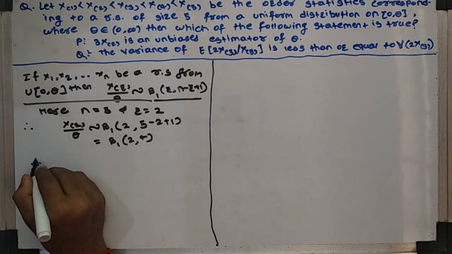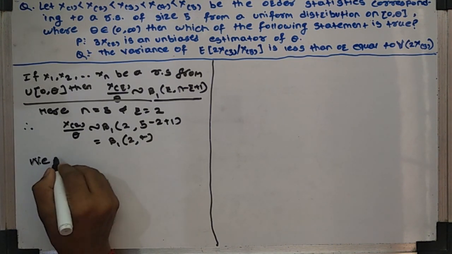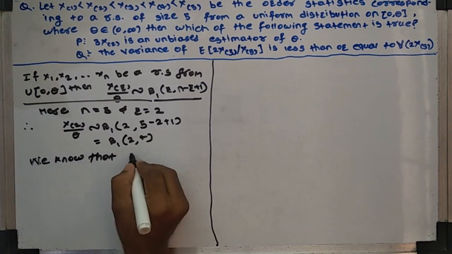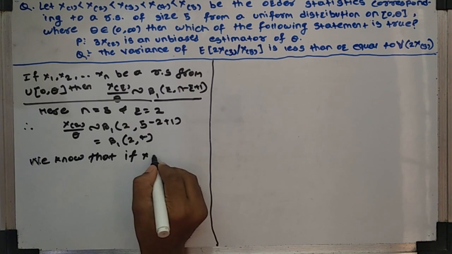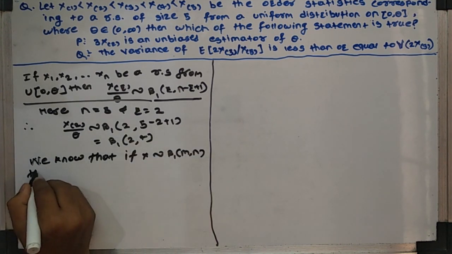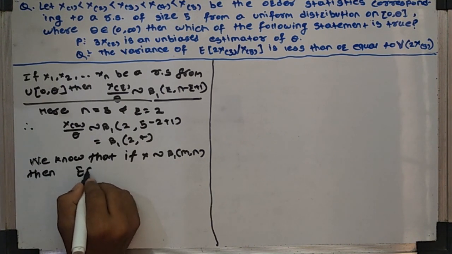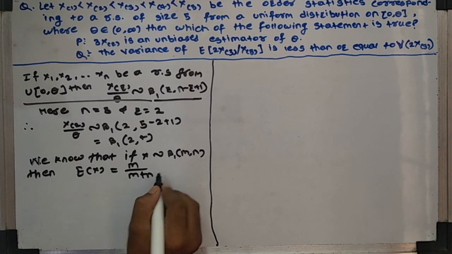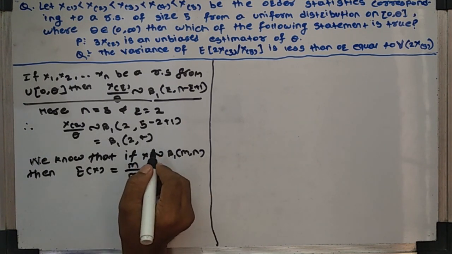We also know that if X follows a beta distribution of the first kind with parameters m, n, then the expectation of X equals m upon m plus n. This is the expectation of a beta distribution of the first kind.